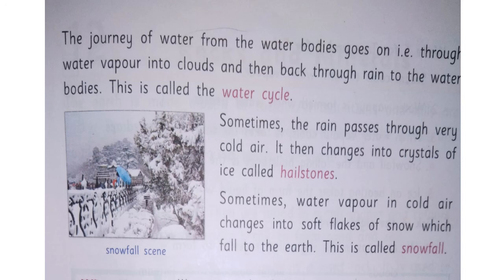Hailstones are frozen raindrops and are generally a lot bigger than a pure crystal of ice. I hope you all have understood the chapter well.